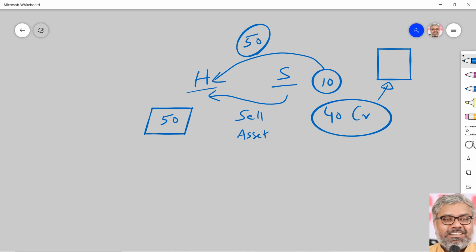Ultimately, there may not be much impact on the tax liability of the subsidiary company. There is no problem for the subsidiary company. It doesn't have to pay any higher tax because it already has sufficient losses. That might be the scenario in the example we are talking about. The subsidiary company is not paying any tax because of its losses, even though it made a profit of 40 crores from this transaction.